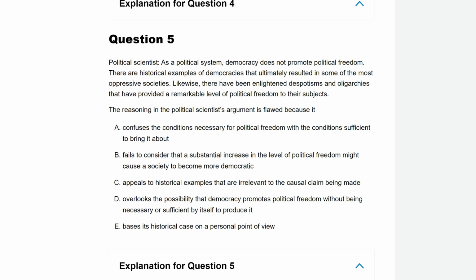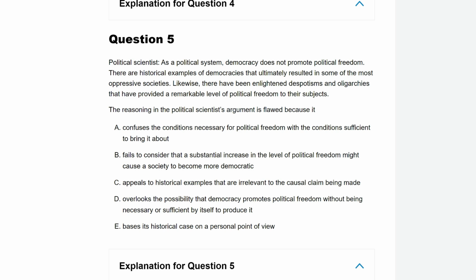The reasoning in the political scientist's argument is flawed because it confuses the conditions necessary for political freedom with the conditions sufficient to bring it about. No, that would be a different answer. That would be saying that, oh, we have a democracy here and it isn't perfect.